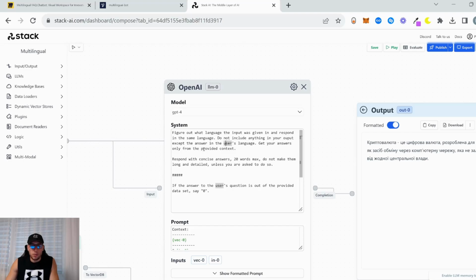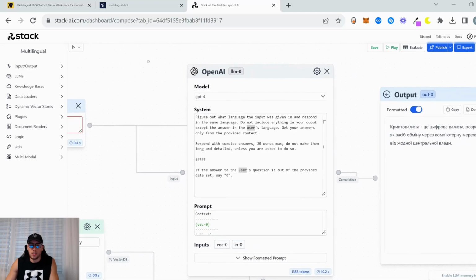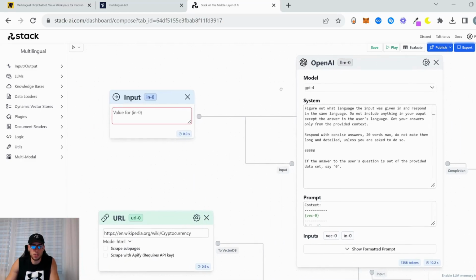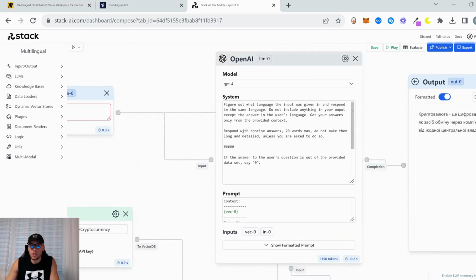Get your answers only from the provided context, so that it doesn't answer anything outside the context, right? It's very important because if you build it for a client, and the customer asks something outside of the client's niche or knowledge base, we have to handle that. That's why we do it. Get your answers only from the provided context, which is this URL. Respond with concise answers of 20 words max. Do not make them long and detailed unless you are asked to do so.